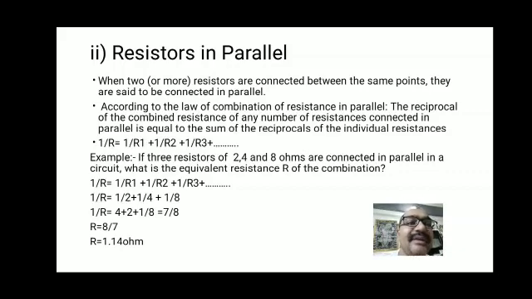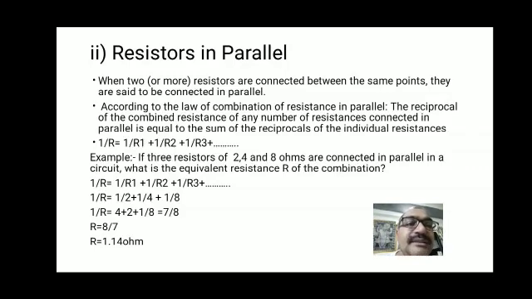So it means how you calculate three resistors in parallel. First, I would like to discuss two resistances, and how to derive the formula for two resistances connected in parallel. So 1 upon R is equal to 1 upon R1 plus 1 upon R2. Now next, if three resistors are connected in parallel, what is the formula?